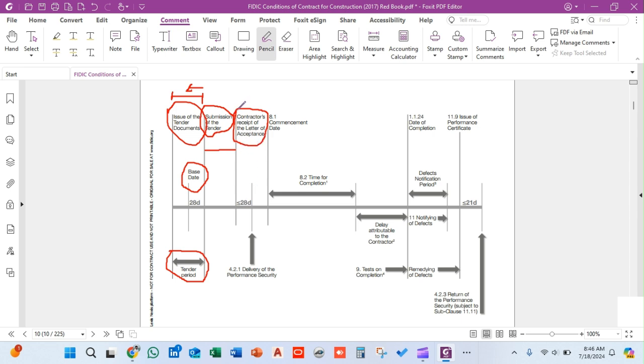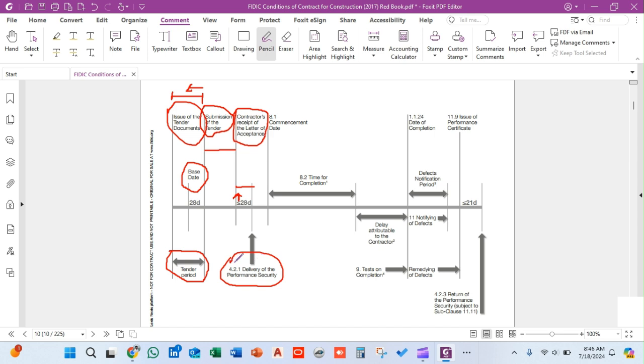When the contractor has received his letter of acceptance, within less than 28 days, the contractor will deliver his performance security to the client office in accordance with clause 4.2.1 of the general conditions of contract, the standard practice.